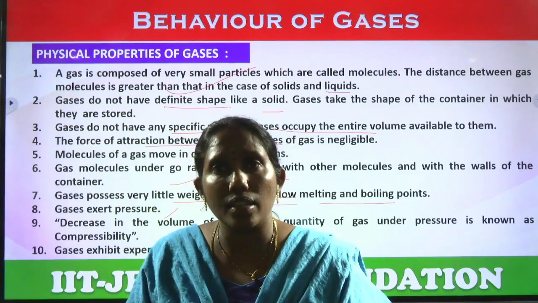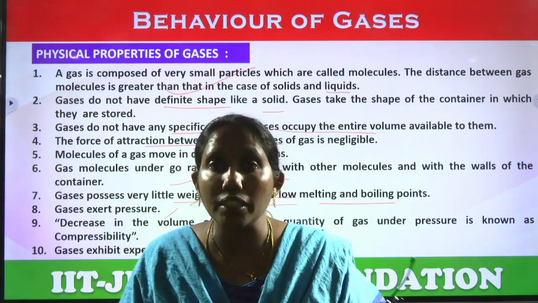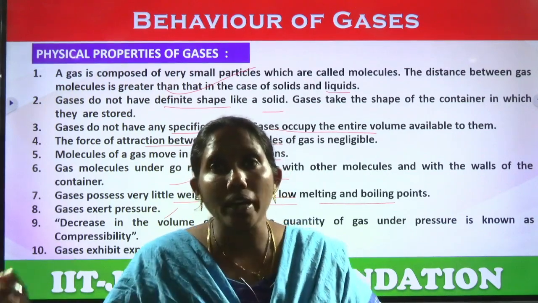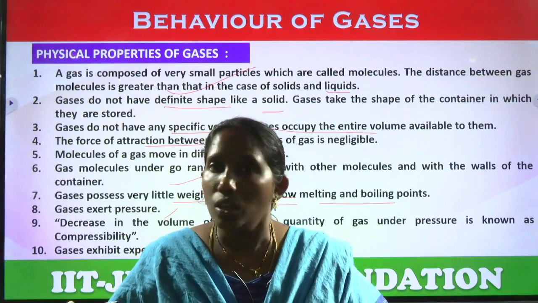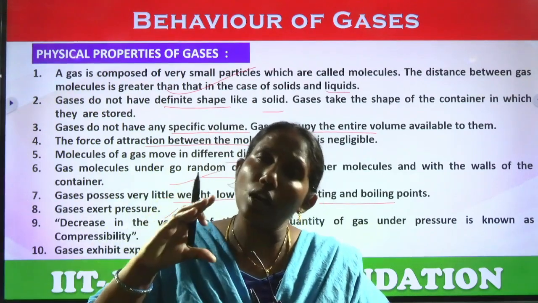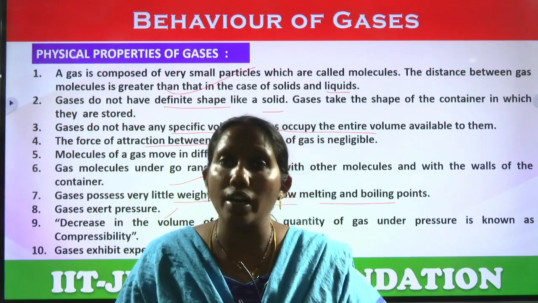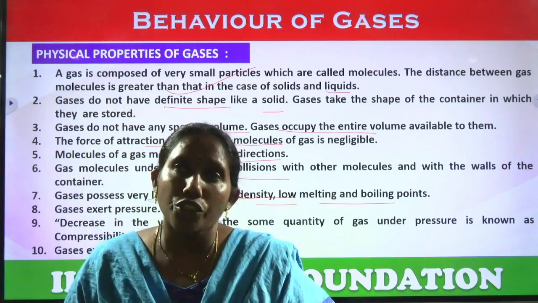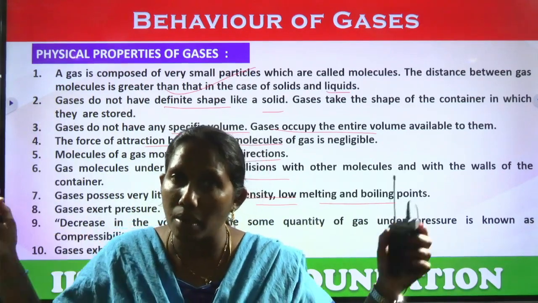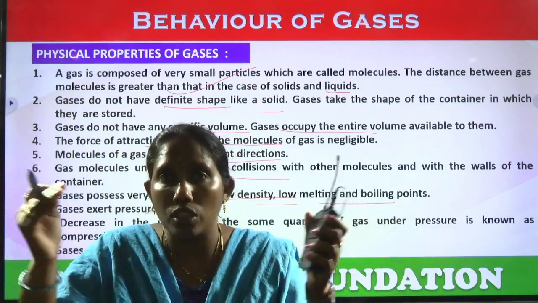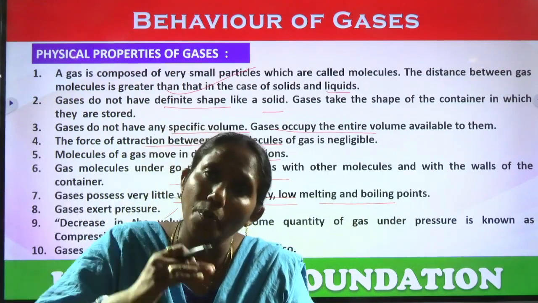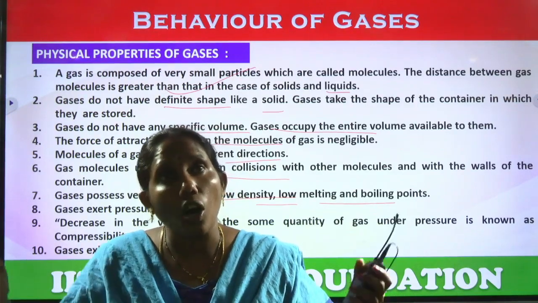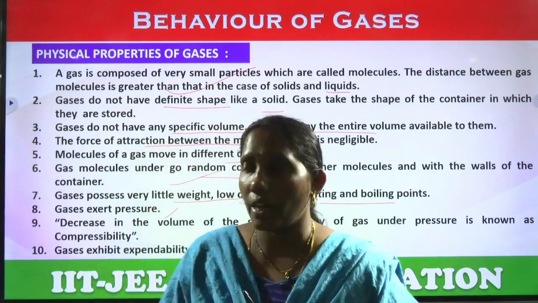How do gases exert pressure? See here, if you give them the space of this room, they will occupy this room completely. If you give them a small container, they will occupy the small container with the same amount of gas. That is because they are under pressure. If you increase the pressure on the gas, the molecules will come nearer to each other and occupy less volume. So gases exert pressure in all directions, not only one direction, right?